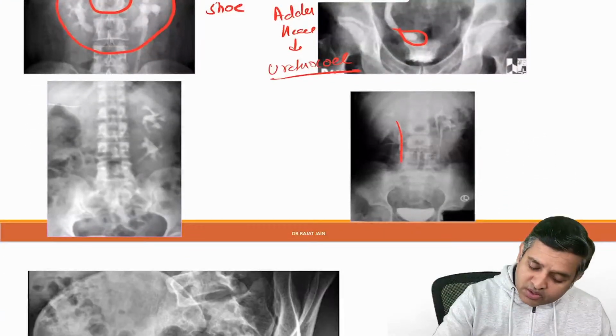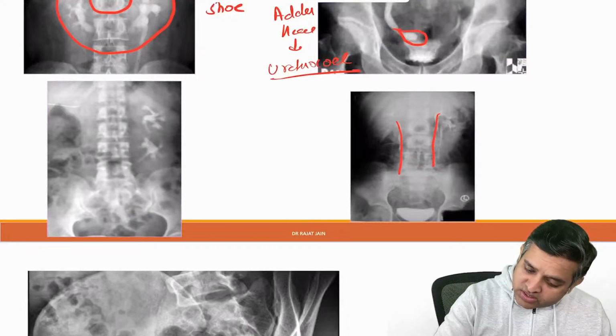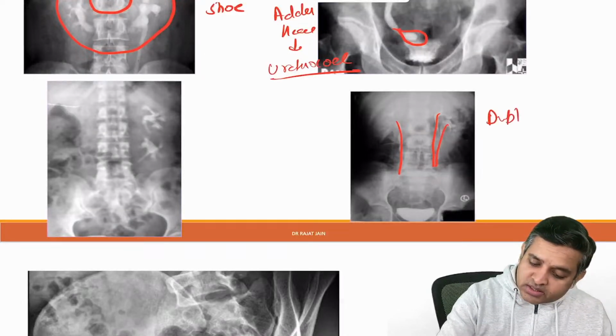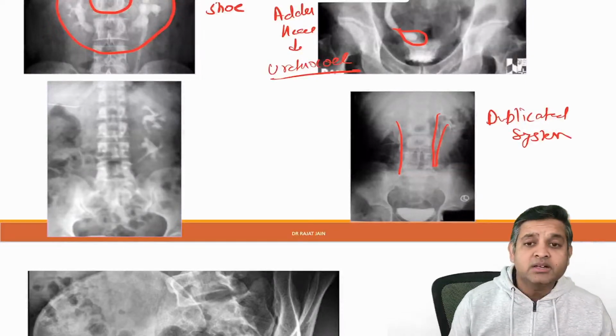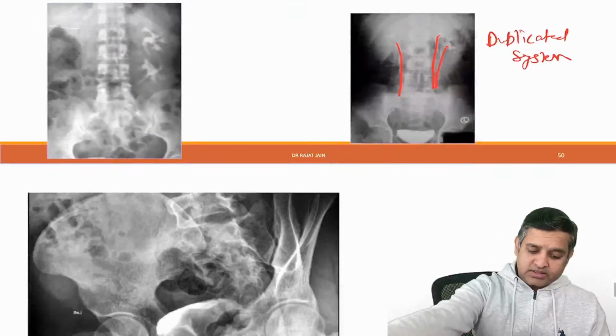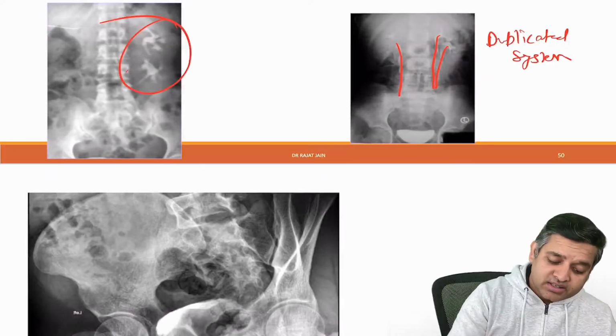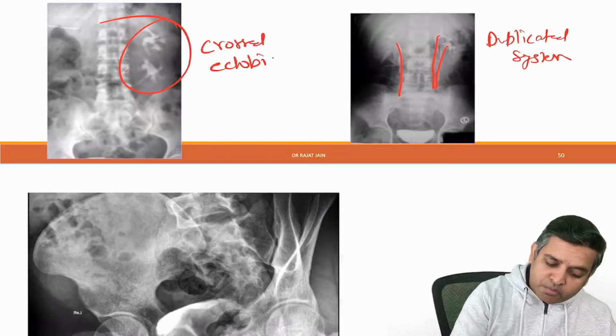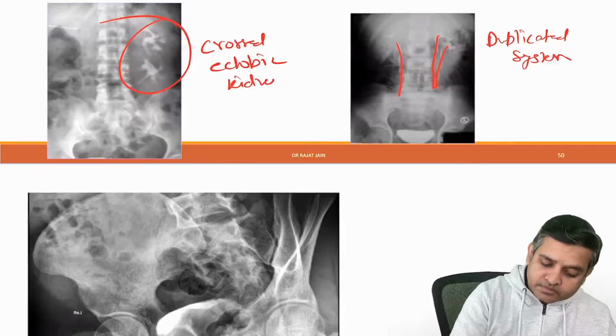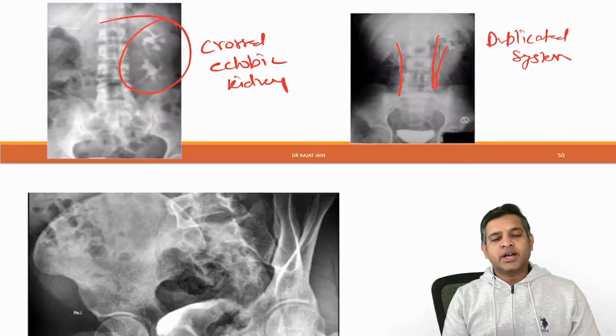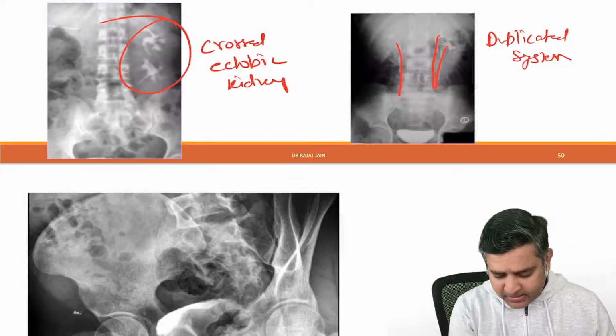When you see one kidney on one side and two ureters on the other side, this will be called a duplicated system. Right? Duplicated system. Whereas, on the other hand, if you see both the kidneys on one side, this is called crossed ectopic kidney. Crossed ectopic kidney. Right? Okay.